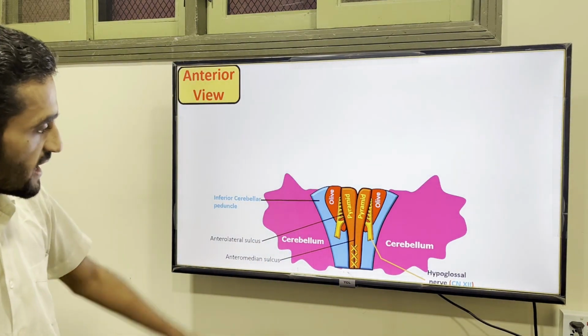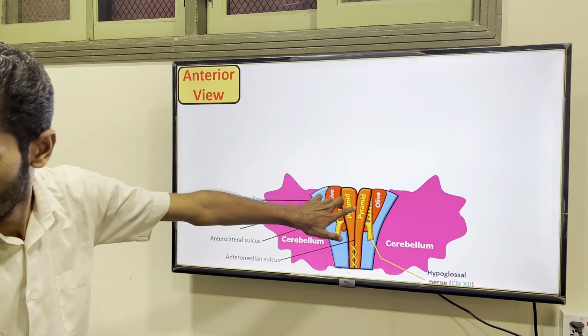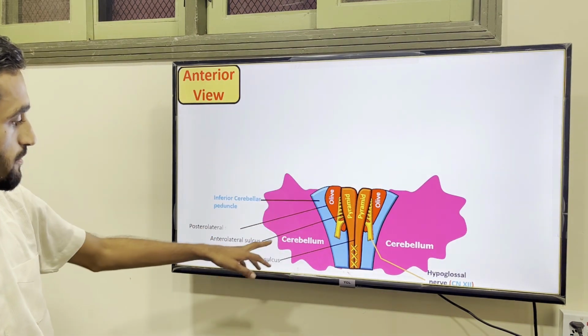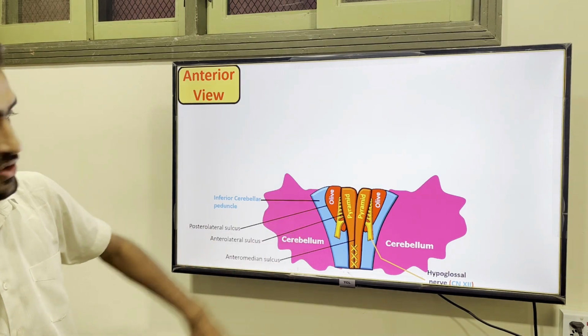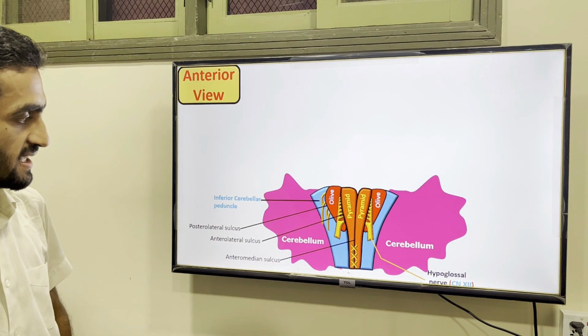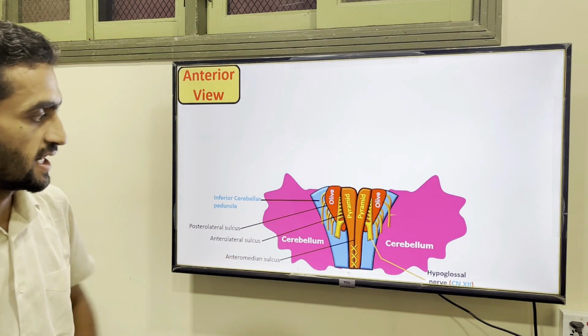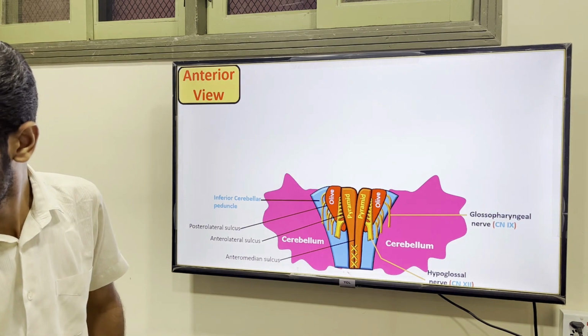So and you will see another sulcus here. So these are the inferior ones, median and lateral. So this is the posterior lateral sulcus. So here you will see three nerves coming out. So 9th, 10th and 11th. So 9th, 10th, same thing, because they are paired on both sides. So this is 9th, that is the glossopharyngeal.